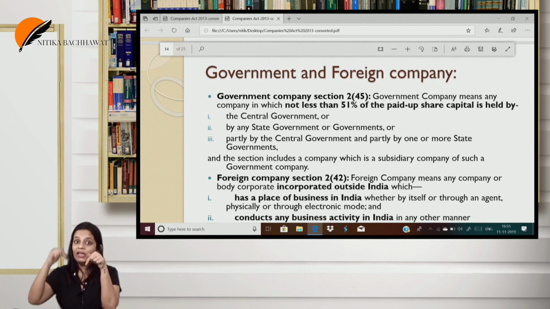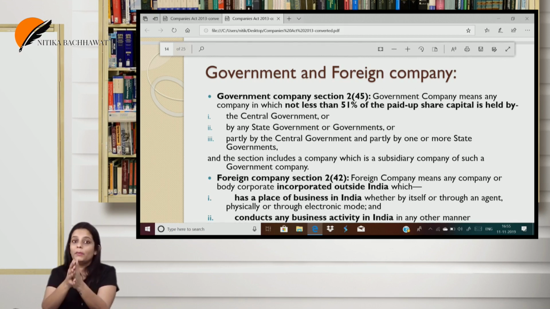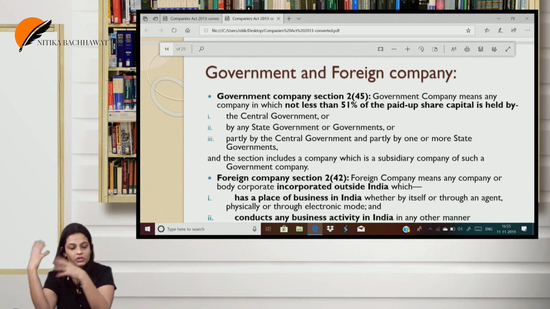What is a foreign company? A company incorporated outside India but having a place of business in India. The place of business can be direct or through an agent.